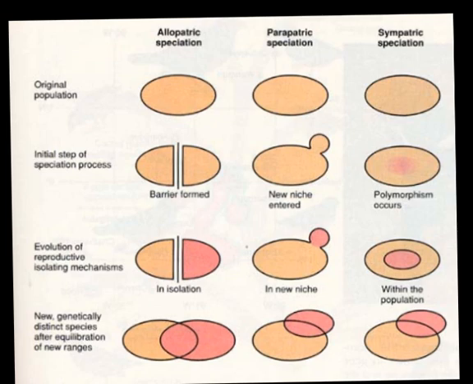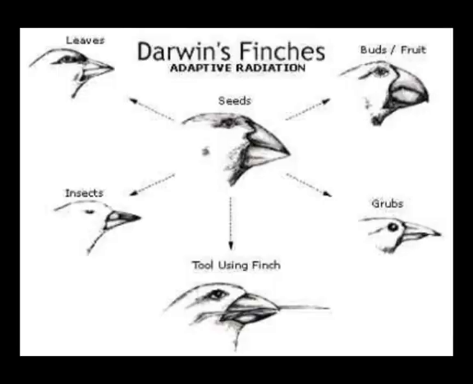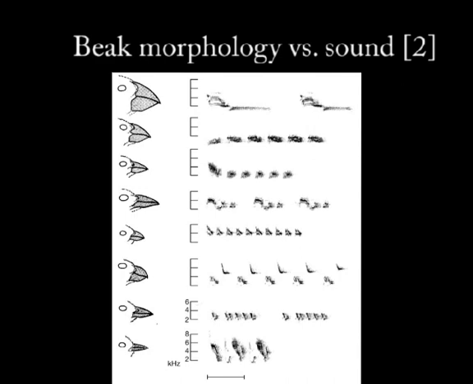Let's say, for example, that a new type of tree with a new type of nut that a certain bird was eating started to appear on the fringe of a population. Well, certain members of that population with larger beaks could be selected to eat those nuts. Over time, they could become specialized to only eat those nuts, and stop interbreeding with those who do not eat those nuts. Over time, enough genetic differences will accumulate, and boom, you have a new species. There are several documented examples of this happening as well.